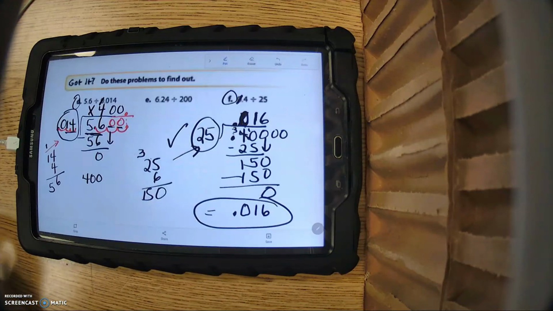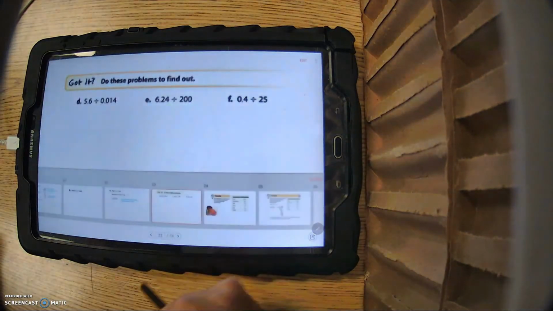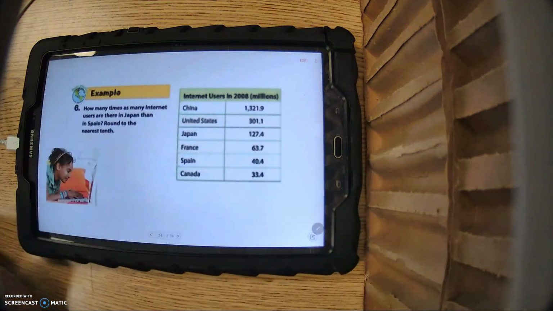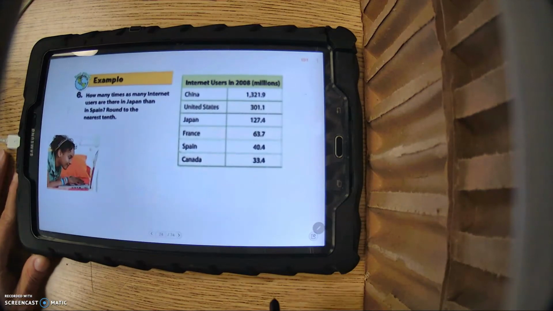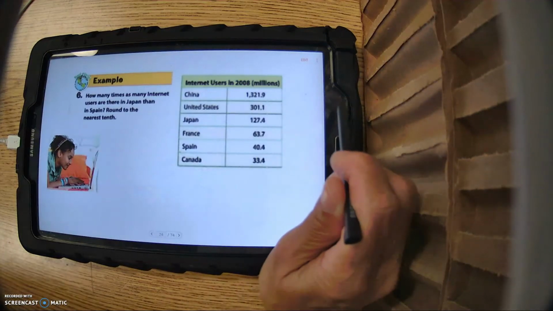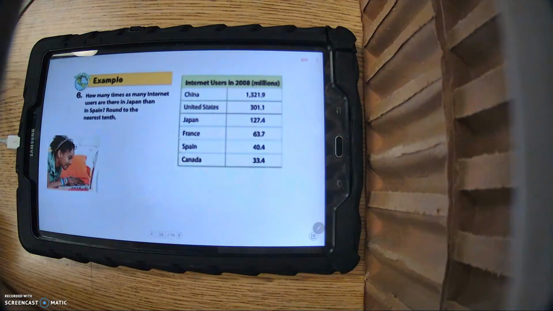Okay. So let's turn the page and let's do the real world problem that's on the next page, which would be page 242. Should be following along in the workbook. Now, the book does do this problem outright, so you can see how it is, but I want you to underline the key words as I'm doing this because these words are important to helping you decide, are you going to add, subtract, multiply, or divide?